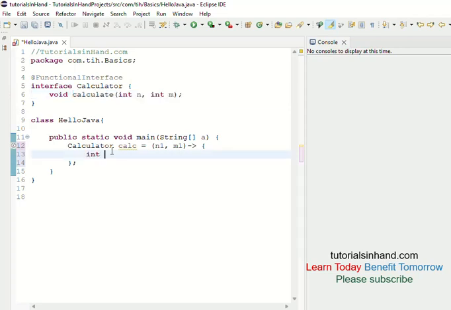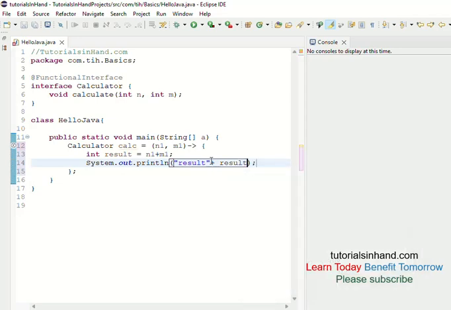So our purpose is to add two numbers. Let's create a variable result, and now we want to add these two variables that we have accepted. We can easily use these as per our requirement. We need to add them, so let's add them simply. The values you accept will be added, and then stored in this result variable. And finally our purpose is to print the result, right? So you are going to print the result of the addition. Let's keep a message in a string, then plus, and print the result you have got. So this is the logic, this is the implementation.